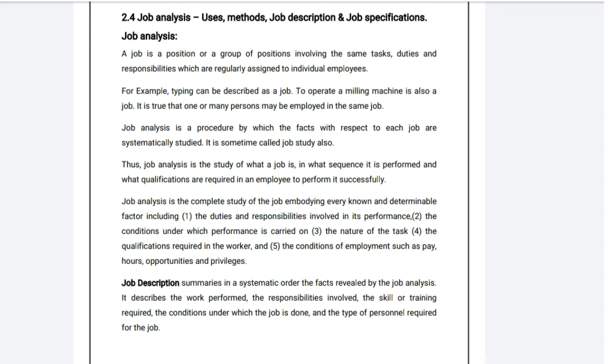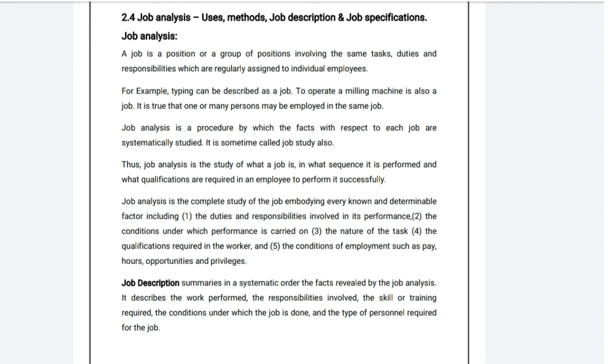So all in all, job analysis is a complete study of the job, embodying every known and determinable factor, which includes five things. First, the duties and responsibilities involved in its performance. Second, the conditions under which performance is carried out.